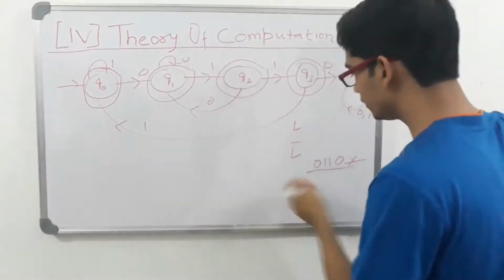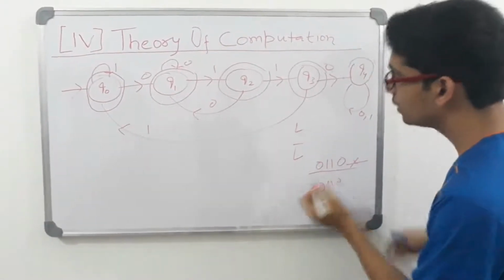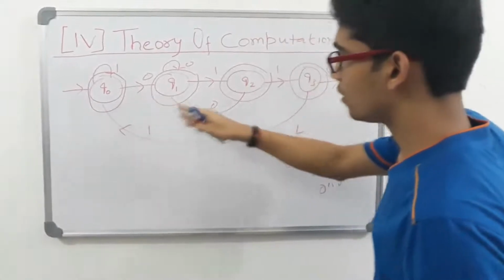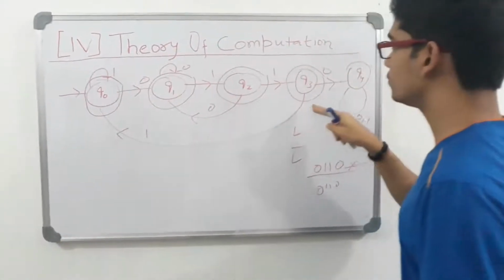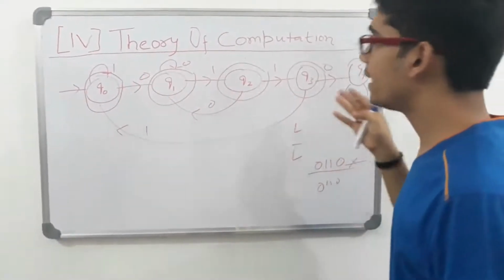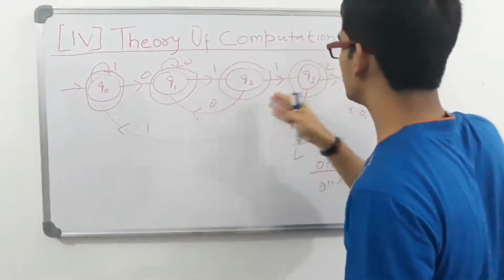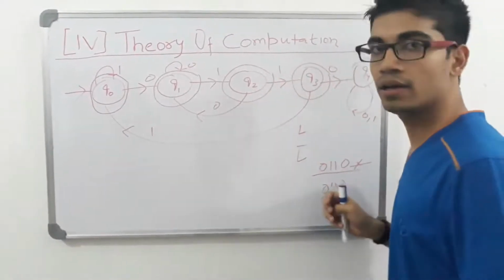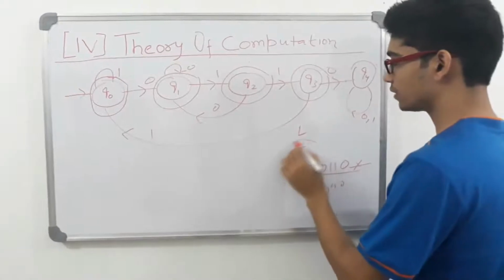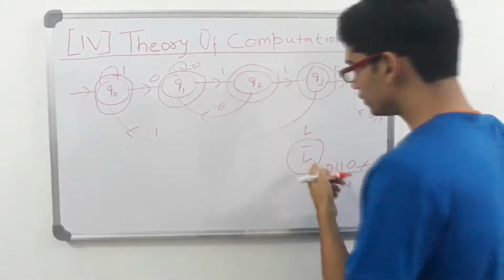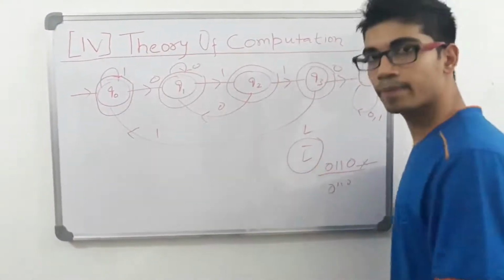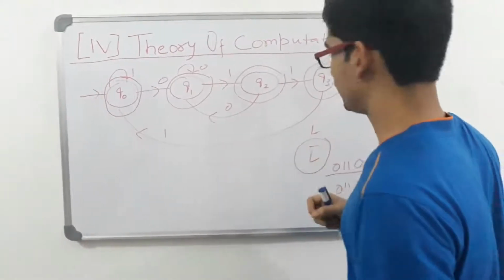And now any string which does not have 0 1 1 0 will be at either Q0, Q1, Q2, or Q3, and we have named Q0, Q1, Q2, Q3 as final states. So this is very simple, and you can just conclude that L complement is a regular language.